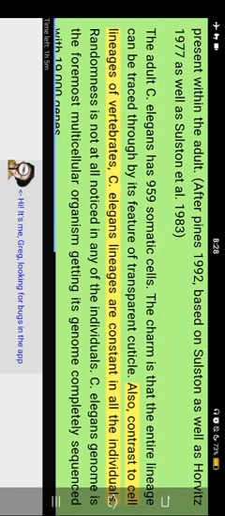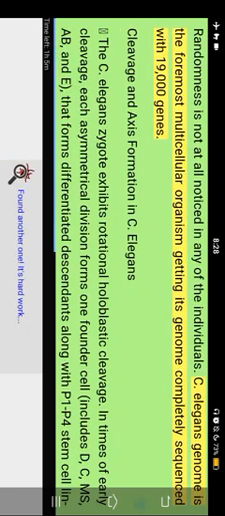Also, in contrast to cell lineages of vertebrates, C. elegans lineages are constant in all individuals. Randomness is not at all noticed in any of the individuals. The C. elegans genome is the first multicellular organism genome to be completely sequenced, with 19,000 genes.